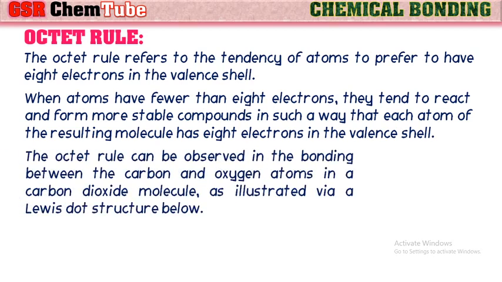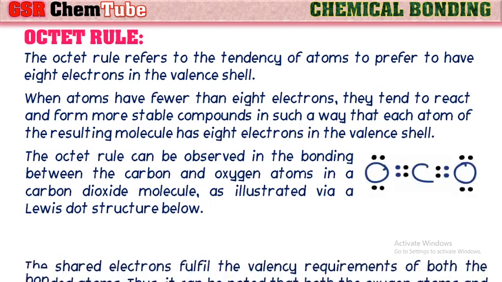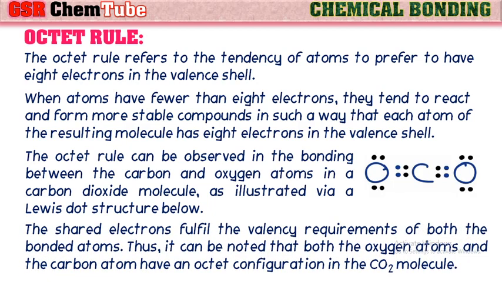For example, the octet rule can be observed in the bonding between the carbon and oxygen atoms in a carbon dioxide molecule as illustrated here. The shared electrons fulfill the valency requirements of both the atoms bonded. Thus, it can be noted that both the oxygen atoms and the carbon atom have octet configuration in the CO2 molecule.